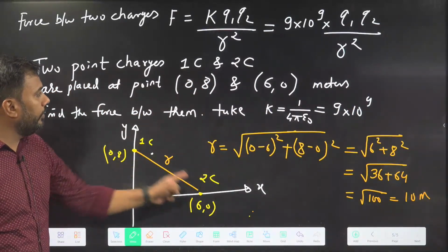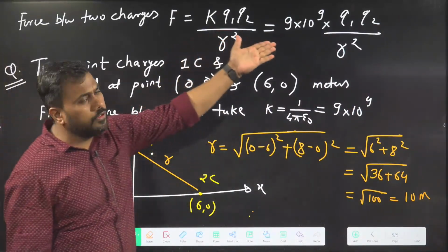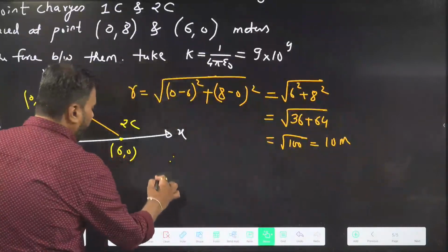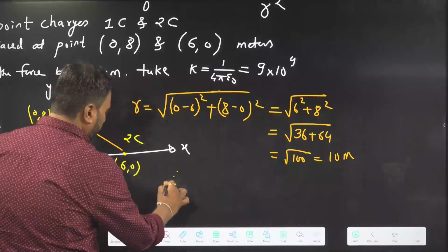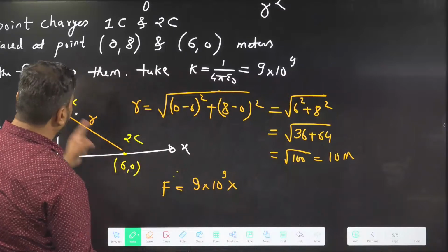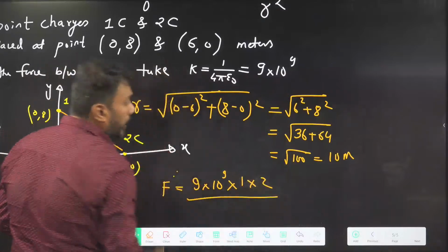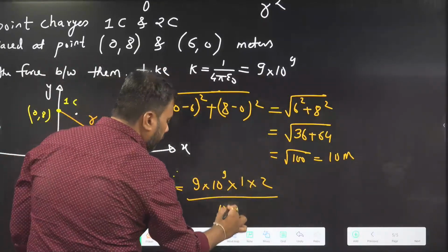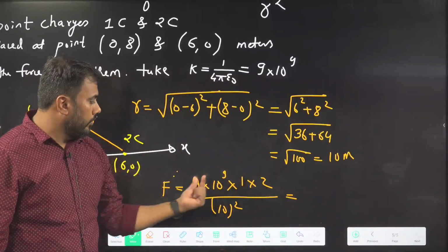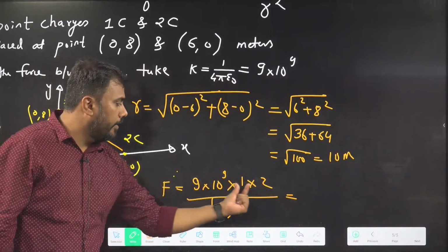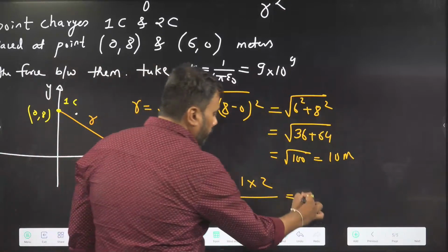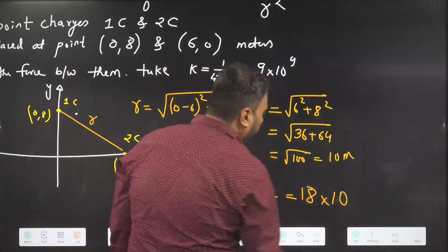If the distance between charges is known, we will just use the formula to calculate the force between them. So what will be the force between the charges now? F is equal to K, which is 9 into 10 power 9, Q1 and Q2, 1 into 2, divided by distance square. Distance is 10, square of that. So first we will multiply 9 into 2 into 1, which is 18, and 10 power 9 by 10 power 2.